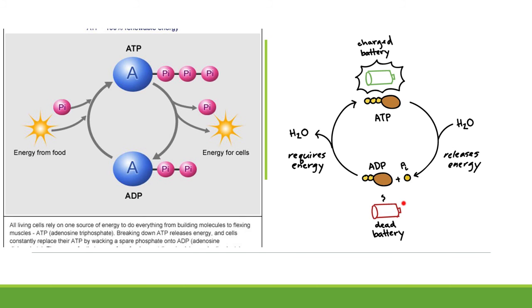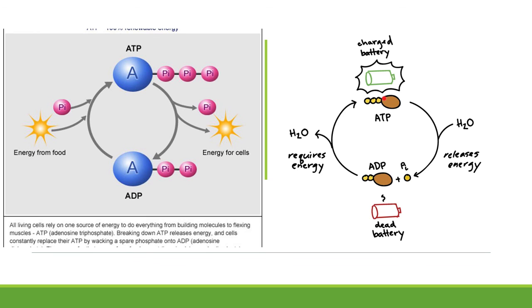Now, it can be charged up again though. All you need to do is add energy, like from food or the sunlight, and that extra energy is going to allow that third phosphate to rebond, and ADP becomes ATP. So this is a never-ending cycle in your cells. ATP is constantly changing between ATP and ADP, just like you charge your cell phone.